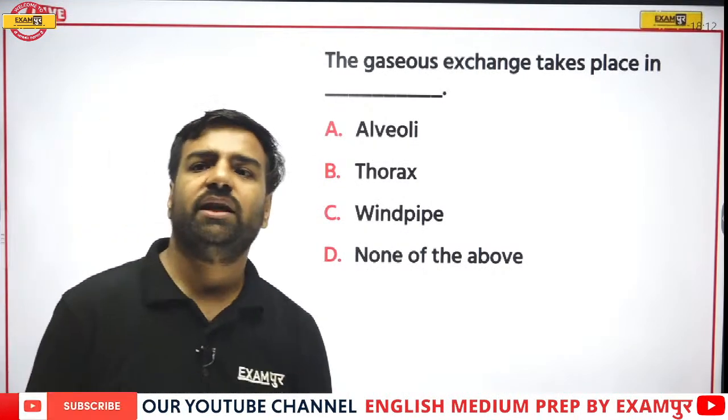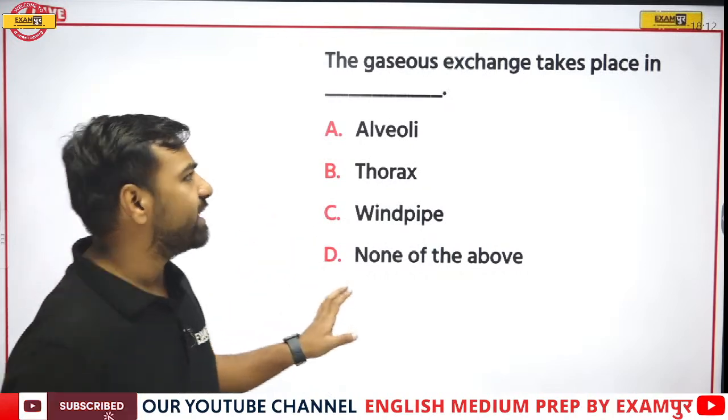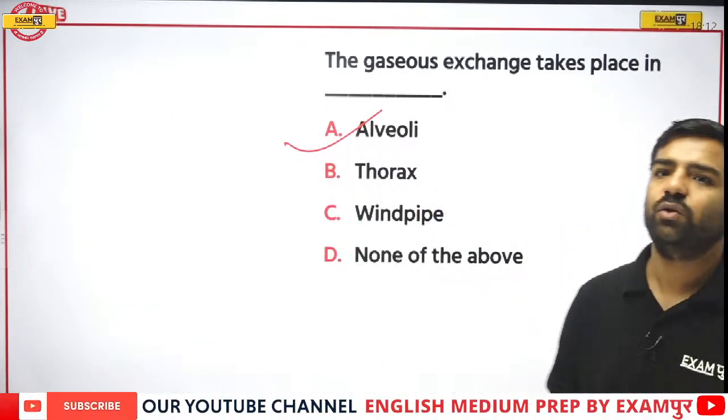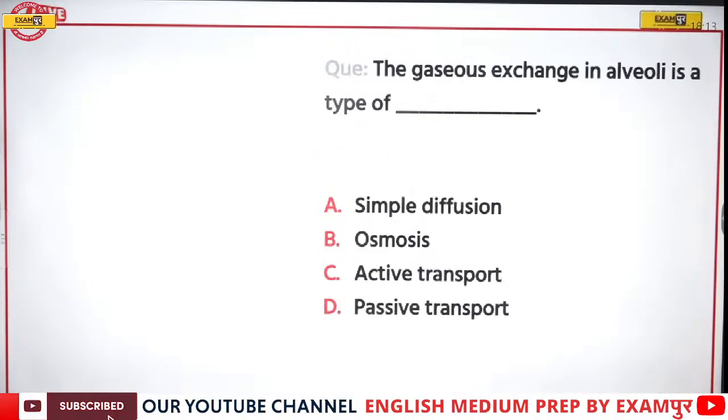Yes, so Ram has already given the answer and that's correct. If I talk about the gaseous exchange, it actually takes place in the alveoli. So option A is going to be the correct answer. Absolutely correct, Ram. Awesome. Now, the gaseous exchange in alveoli is a type of what?